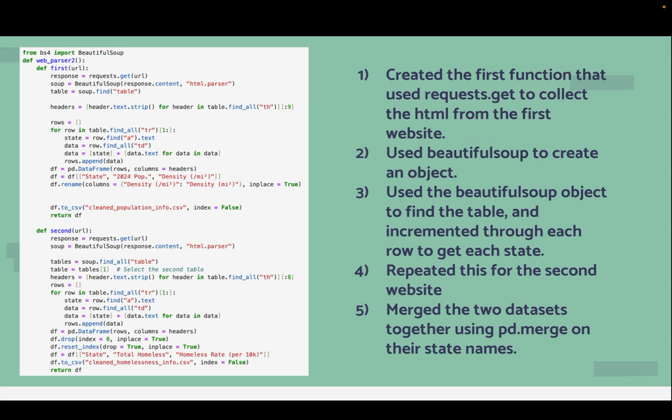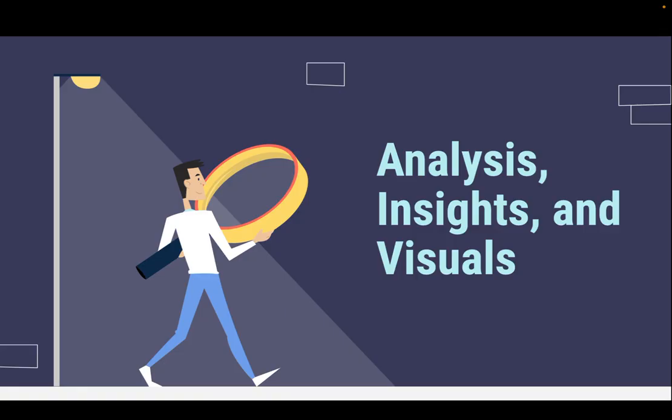Both the websites were created by the company, so the overall structure of the HTML code was the same. I then merged the two pandas data frames together on the state names so that one data frame contains both the population densities and the homelessness rates.